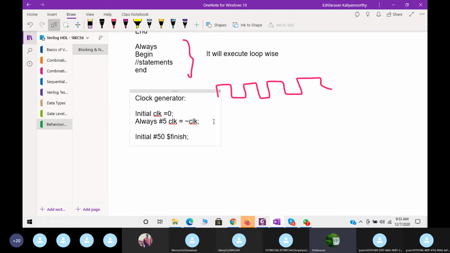So this is a must if we are using an always clock. If you use this statement, it is a must. We must use it in every program. So this is about the clock generator.